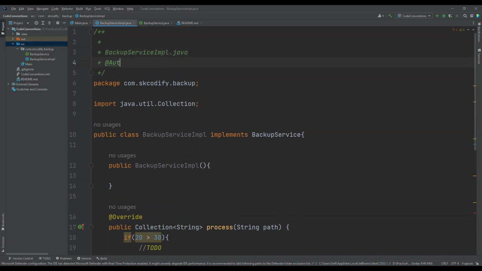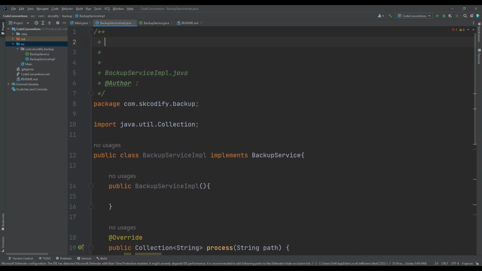You can give the name, and here we can talk about what this class is going to do, what this class is intended to do.